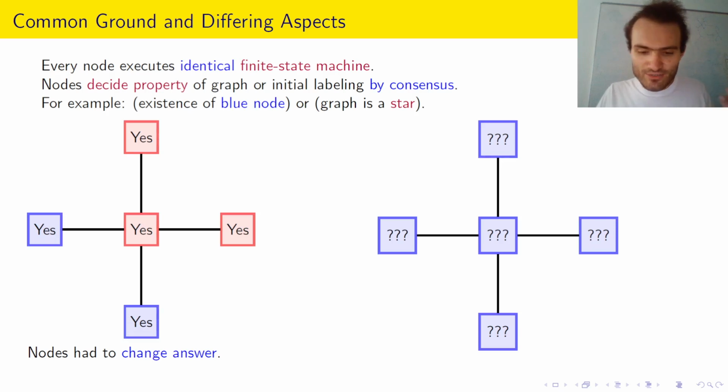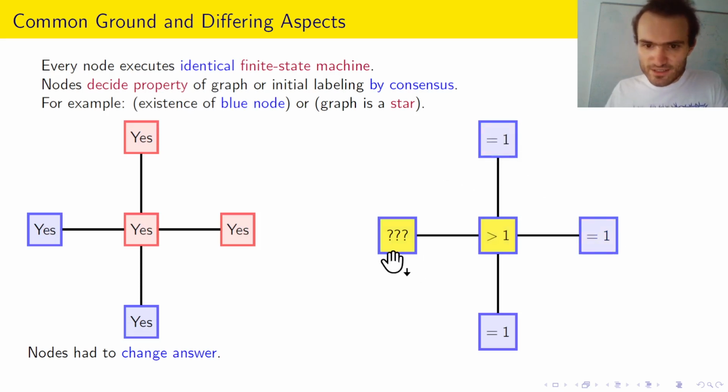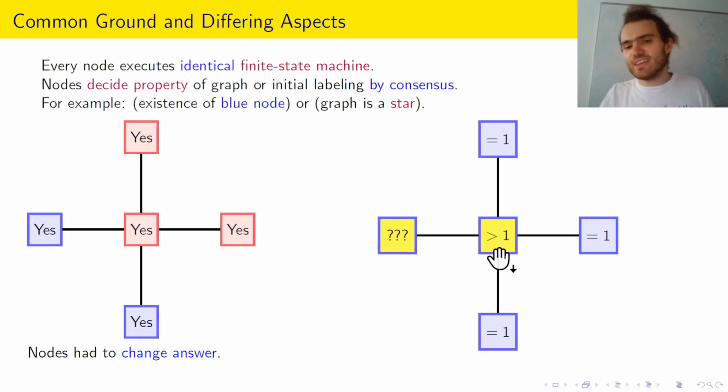And the important thing, of course, in the first step is everyone has to clearly state whether he's a leaf or not. So these two guys will state I'm a leaf. They will write =1 into their state. This guy will write greater than 1 into his state. He will state that he is not a leaf. This guy, we said, we want him to wait until the middle guy answers. So he does wait for now. And this one writes =1 into his state. So this guy will write =1. And this one has a lot of information, but not enough yet to decide that the graph is a star, so he will wait.